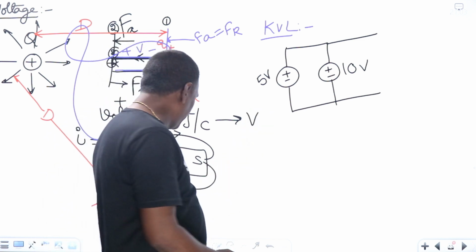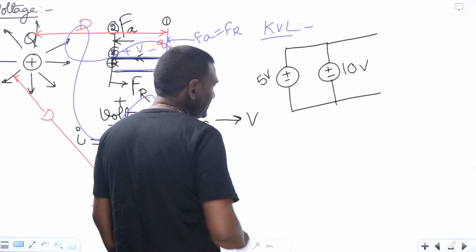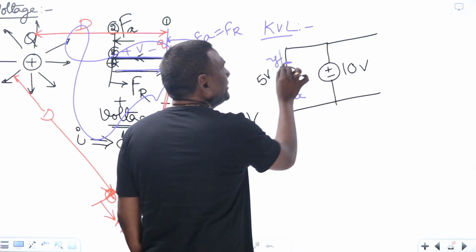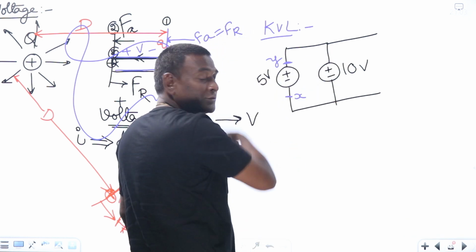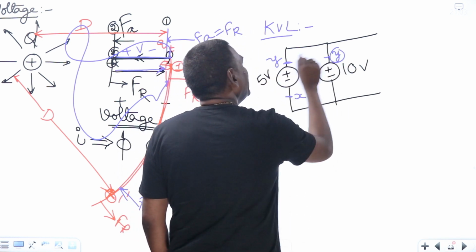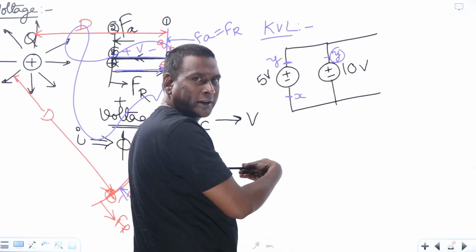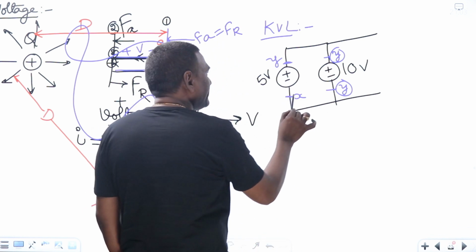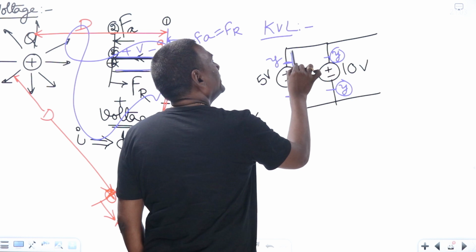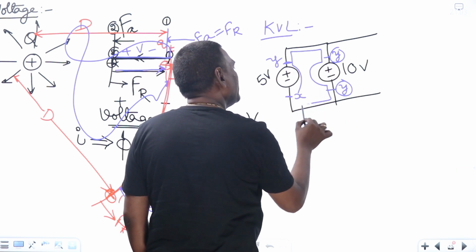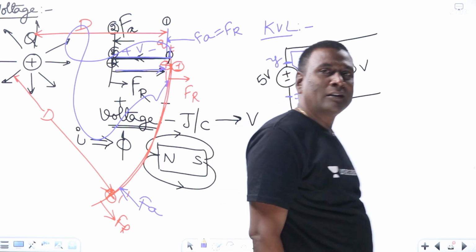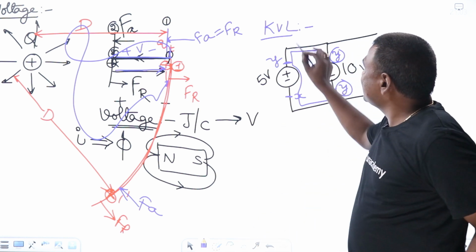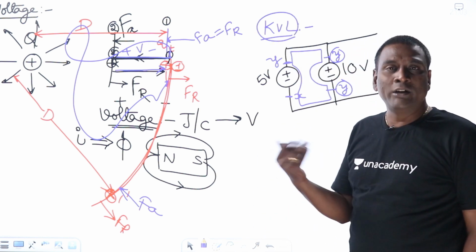Whatever it may be, if you try to apply KVL here, this is point X, this is point Y, and these are equipotential points, right? Just now we have seen equipotential points. So this point is going to be Y only, an equipotential point. Now, if I move in this way, minus 2 plus voltage rise, equipotential points, voltage drop, equipotential points. In this case, voltage rises are not becoming voltage drops. So KVL fails, because the voltage rise is 5 volts and the voltage drop is 10 volts; they are not equal.